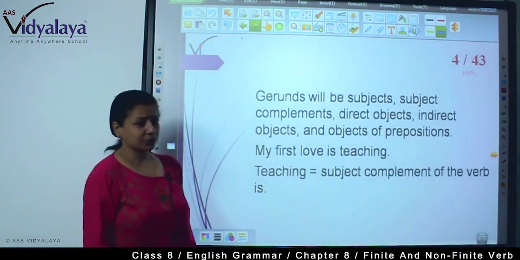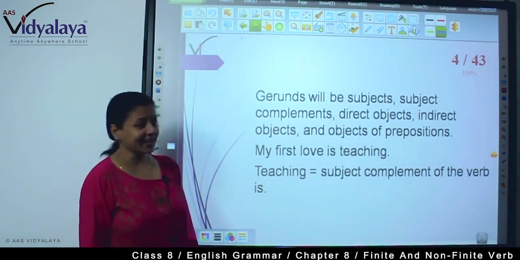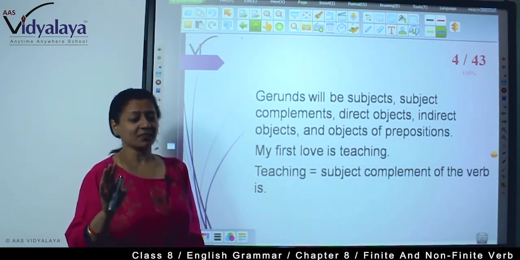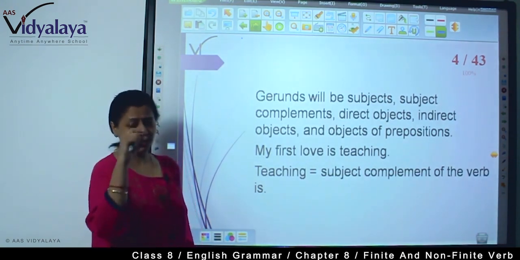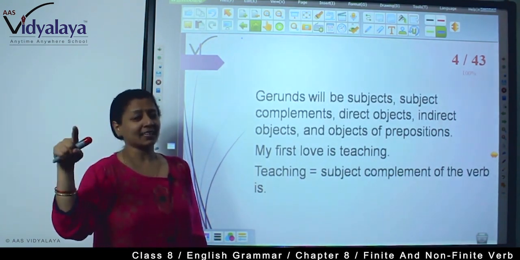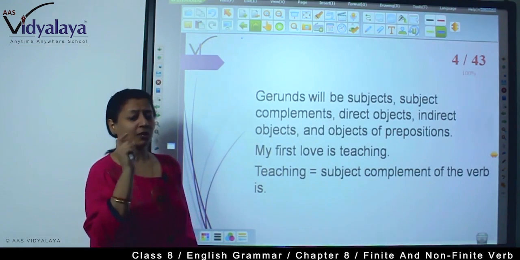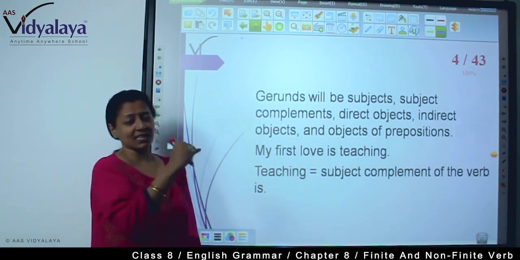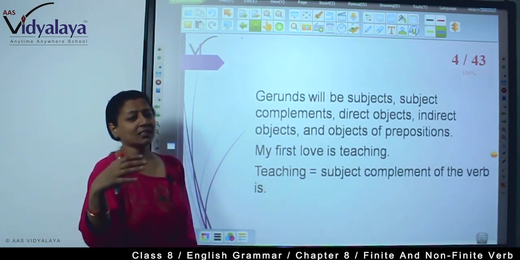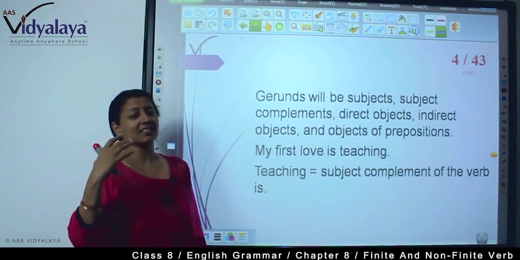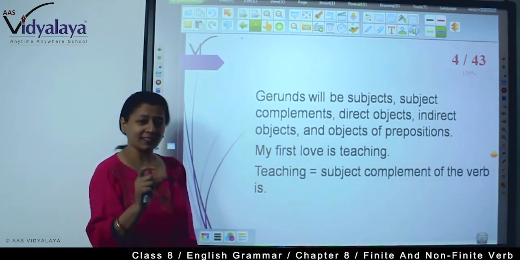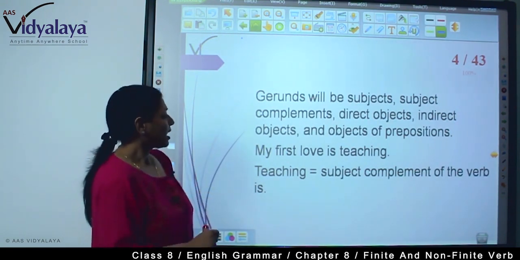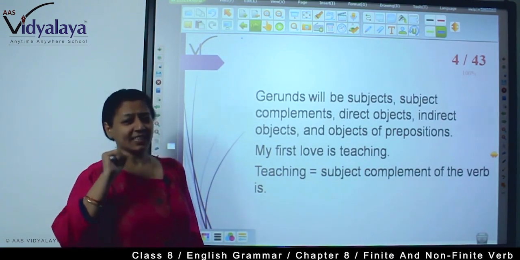Now gerunds can be subjects, subject complements, direct objects, indirect objects and objects of preposition. Always remember, whenever you find a verb plus ing, you have to be very careful in knowing whether it is a gerund or a present participle. So in this session, first I am describing the gerunds and their different forms. Gerunds can be subject, gerunds can be object, and you will have to understand whether it is a gerund or a participle.